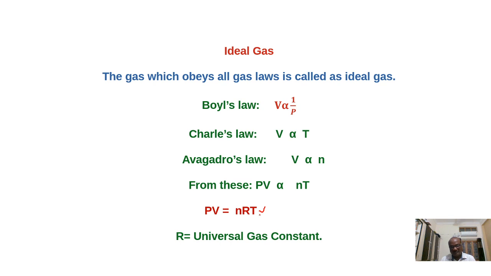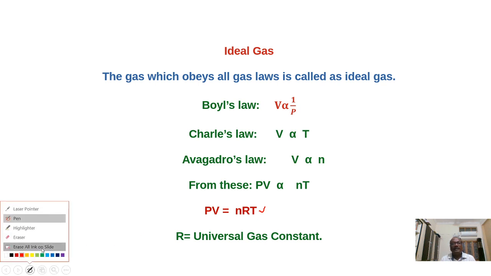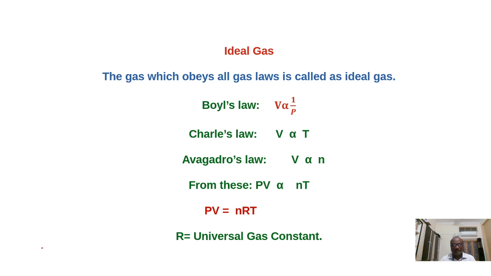You have discussed this in lower classes. P is the pressure, V is volume, n is the number of moles of the gas, R is the universal gas constant, and T is absolute temperature. So the gas which obeys all gas laws, or the gas which obeys the ideal gas equation PV equal to nRT, we call an ideal gas.